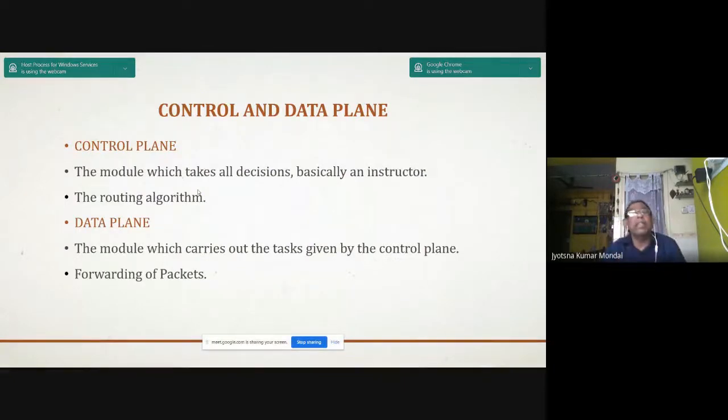Now, control and data plane. What is the control plane? It is the module which takes all decisions, basically as an instructor. The routing algorithms.